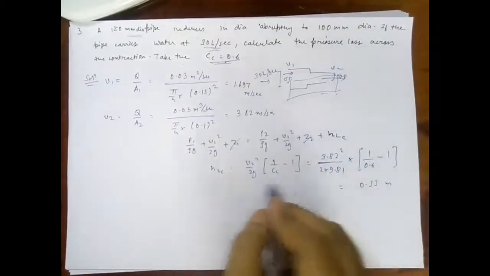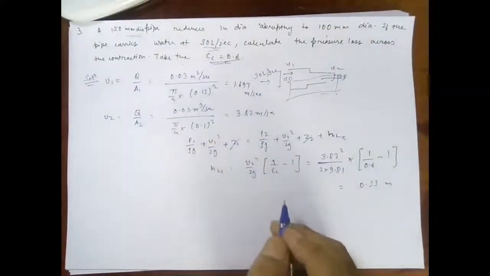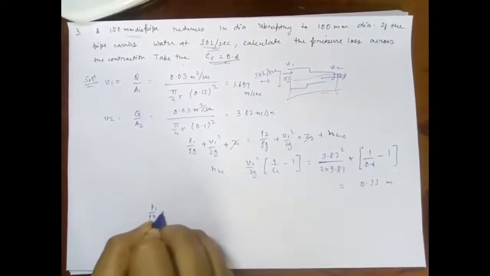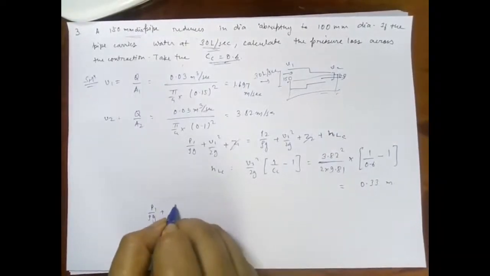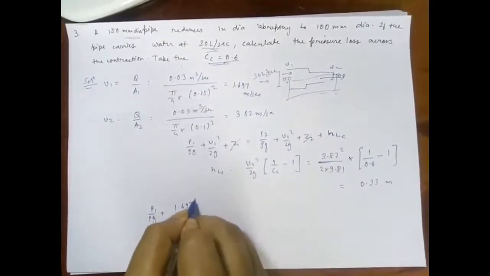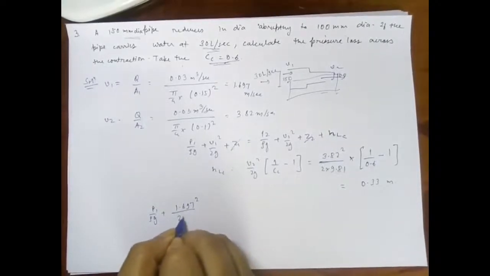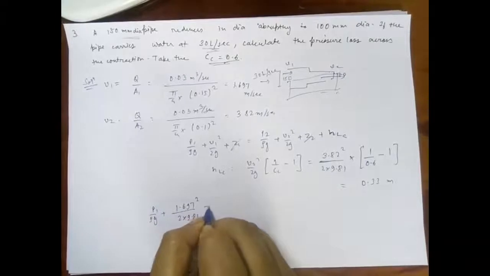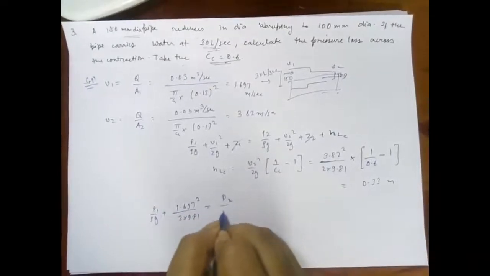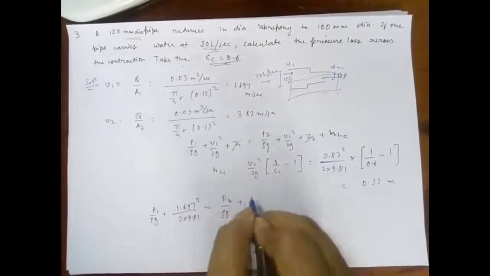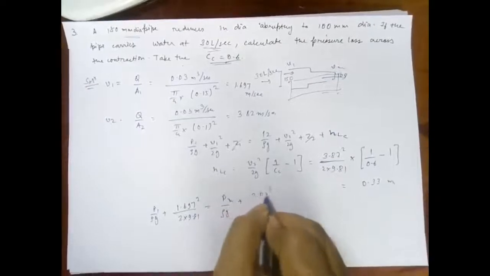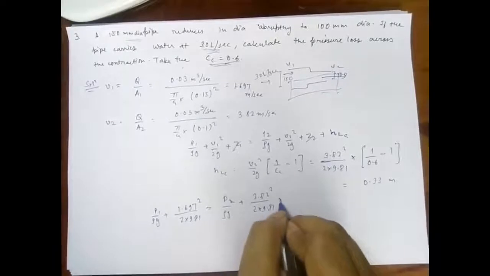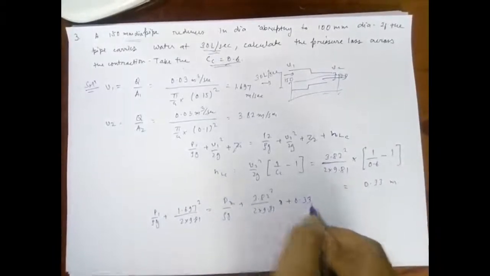Now let's substitute the values here: P1 upon rho g plus 1.697 square upon 2 times 9.81 is equal to P2 upon rho g plus 3.82 square upon 2 times 9.81 plus 0.33.